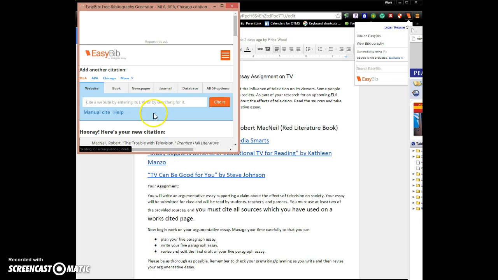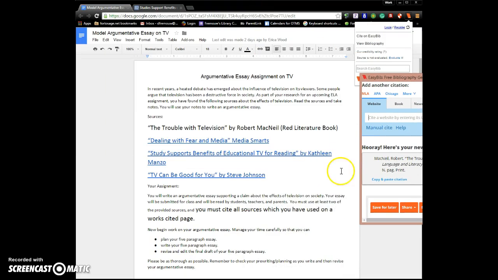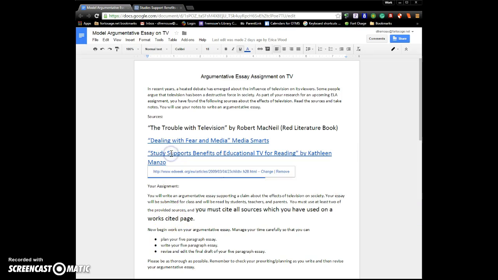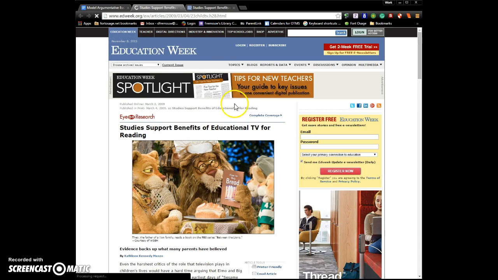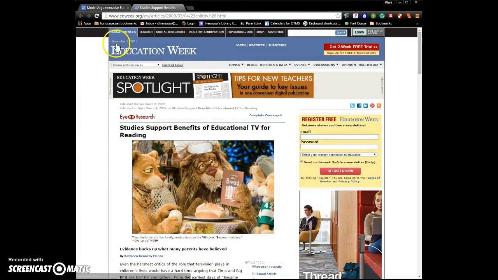Now, we're not done because we didn't use just The Trouble with Television from the red textbook. We also used at least one of the other available sources in order to meet the requirements of 2 provided sources. So we're going to click on Study Supports Benefits of Educational TV for Reading by Kathleen Manzo, and we're going to say that we used this as our second source. We'll get to the actual essay. You'll notice that it has today's date at the top, the date we accessed. The name of the website is Education Week. Here's the title of the article and the author's name. The publication date is also available for us.